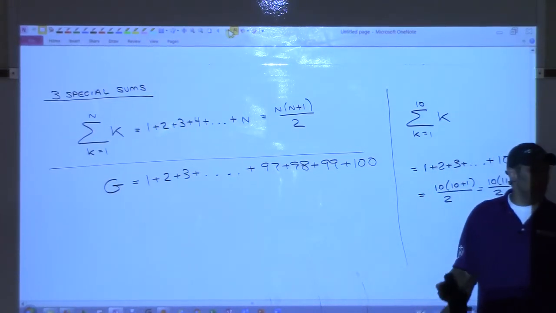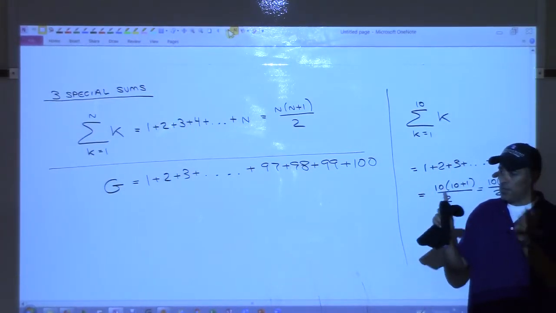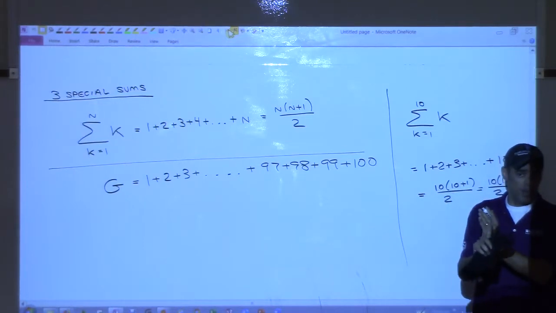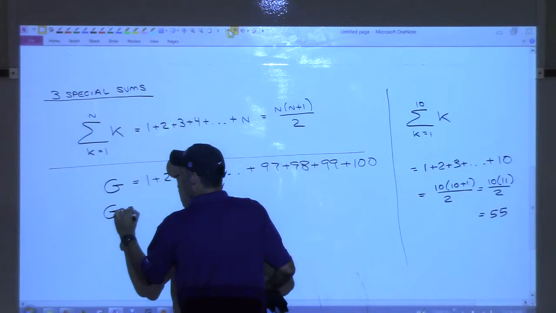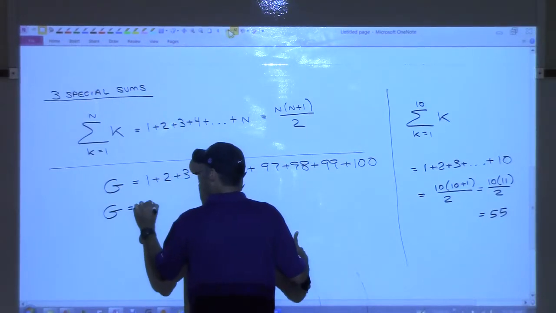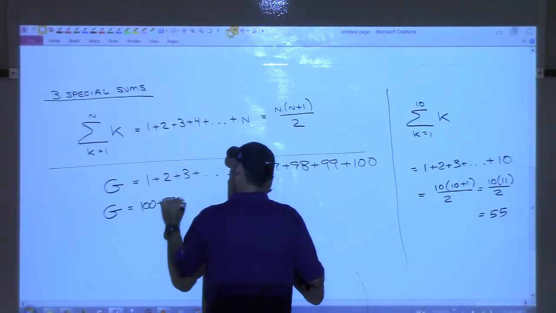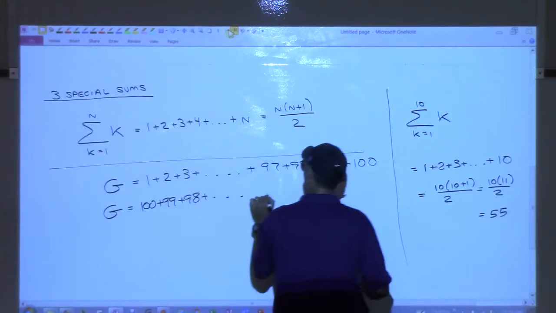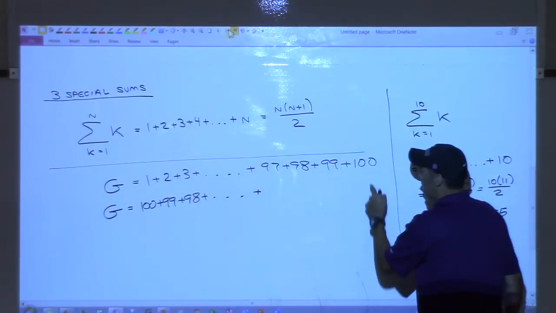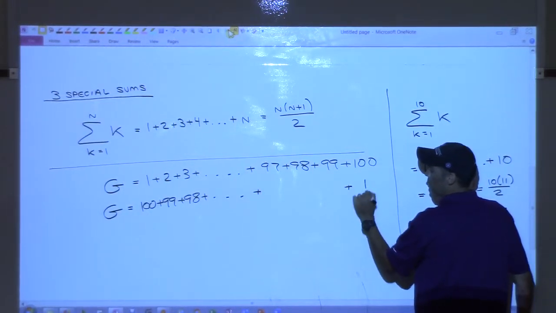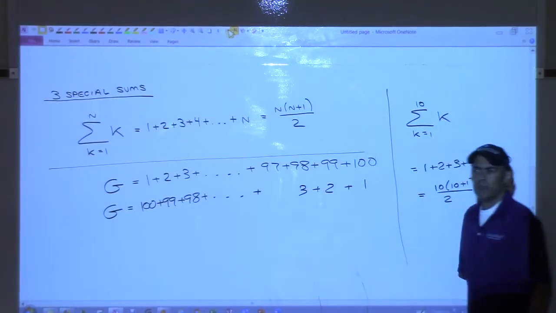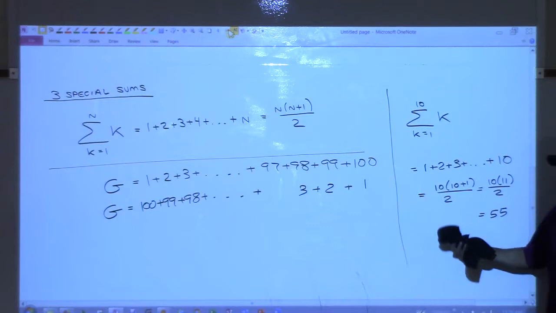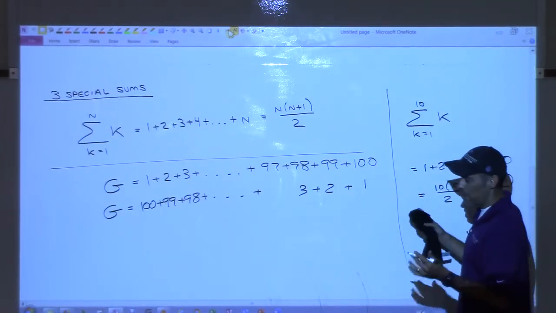And he said, well, addition commutes. In other words, it doesn't matter what order you add things when you add things up, right? So Gauss said G is also that list backwards. So what would be the last number I have here? 1, the one before it, the one before that. Y'all agree?